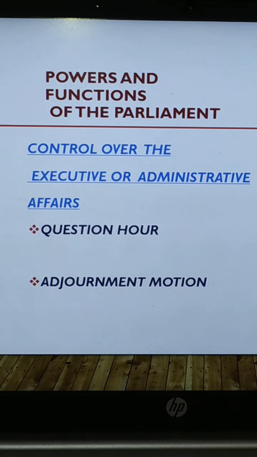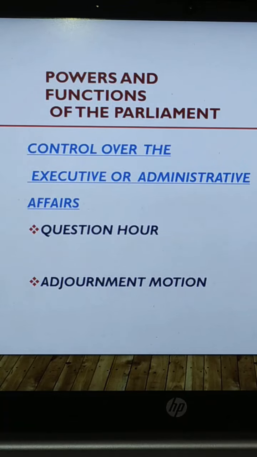So question hour is also known as interpellation, or the first hour of sitting in both the houses is allotted for the asking and answering of question. Now the purpose of the question is to obtain information on the matter of public importance or to discuss some grievance. So basically questions are asked from the executives, from the MPs, so that they can be kept at toes. Now they are the ones whom we have elected and they are representing us there.